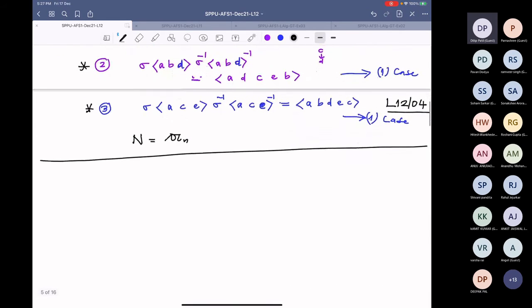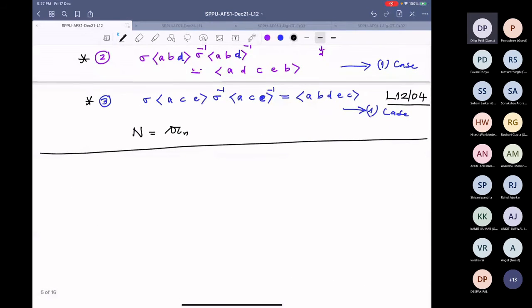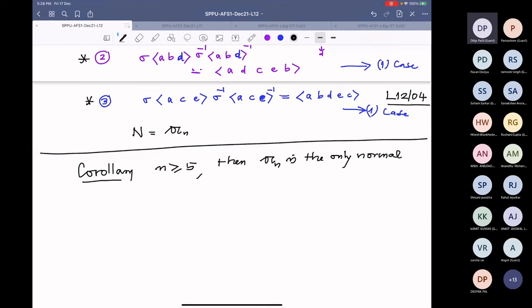Now I want to write one corollary. Corollary: if n is at least 5, then An is the only normal subgroup in Sn.